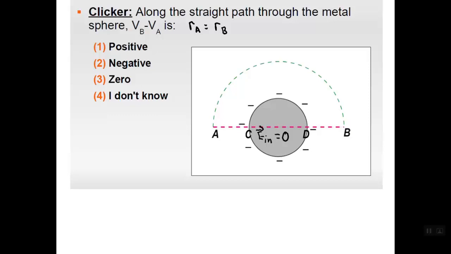Now we know from our earlier discussions that in equilibrium, the sphere's charges will be uniformly distributed on the sphere's surface. That means the E field inside the sphere is 0, and the E field outside the sphere will look like that due to a point charge with all the charge located at the center of the sphere. So along the straight line path from A to B, the electric field is changing.